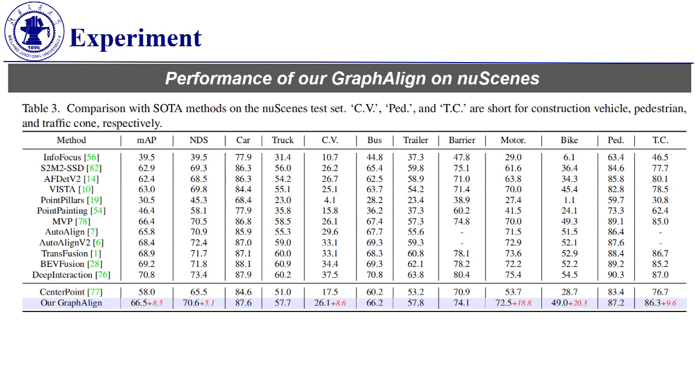Our GraphAlign exhibits excellent performance in small object detection, particularly for categories that are characterized by a higher proportion of small objects at long distances, following more accurate feature alignment, building upon existing projection-based and attention-based feature alignment strategies. We hope that our work can provide a new perspective for multimodal feature fusion in autonomous driving.